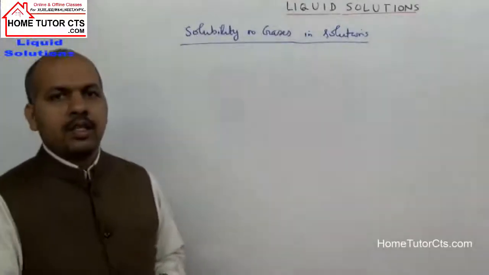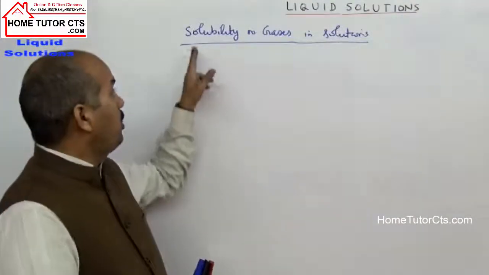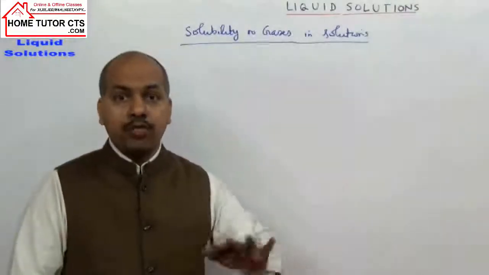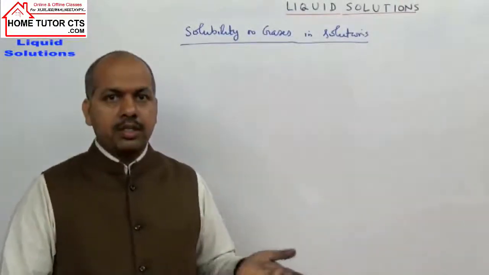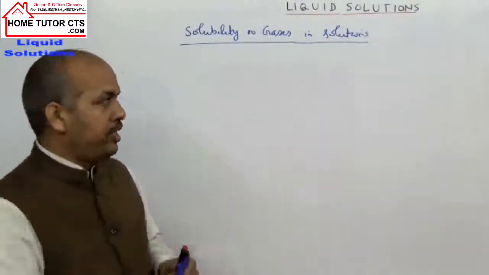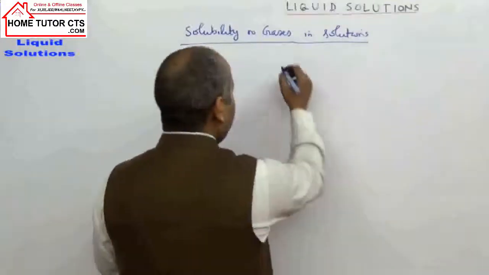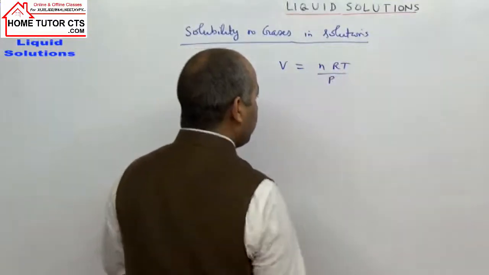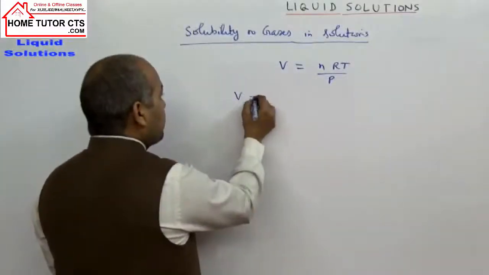Hello students, our next topic is solubility of gases in solutions. Whenever a gas is dissolved in solution, what happens? The volume of the gas decreases to a large extent. If you take the gas equation, what is the volume of the gas? V equals nRT upon P. If the volume is to decrease,